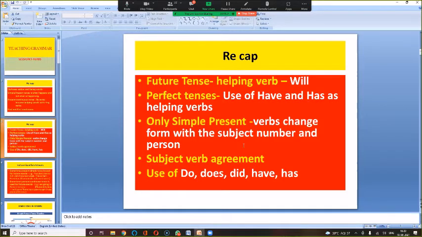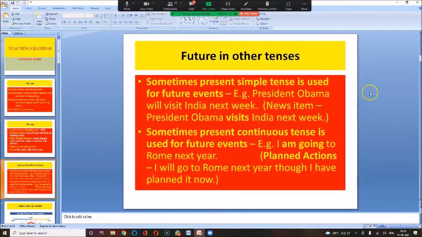Now have, has, like I told you last time also, show belonging also, and have, has are helping verbs also. Just like is, am, are, was, were, they are be verbs also and they are helping verbs also. When they are helping verbs, they come with ing. So when there is no ing, they are not helping verbs, they are independent be verbs.